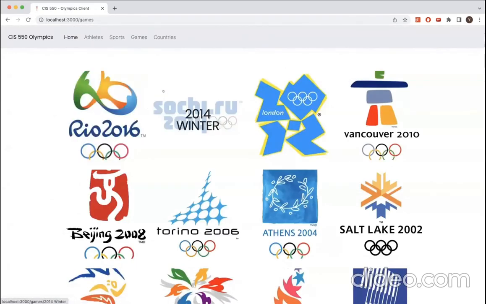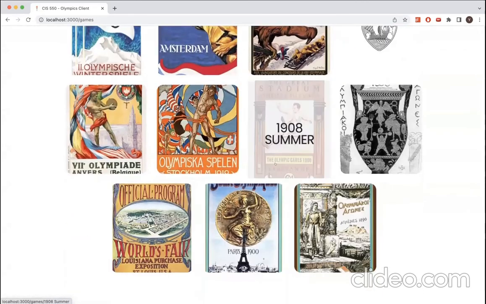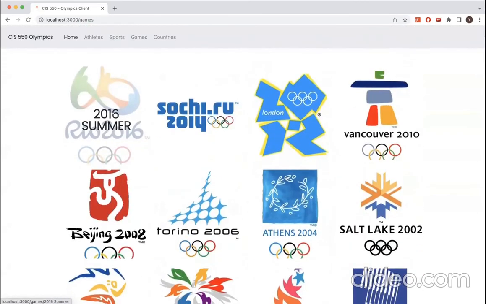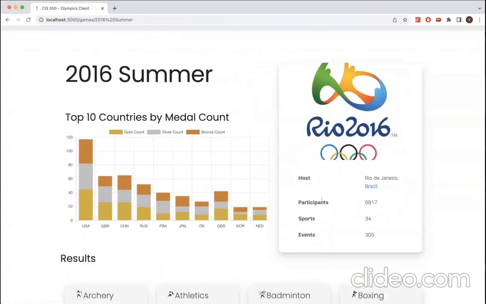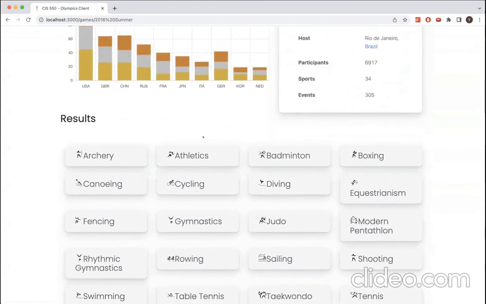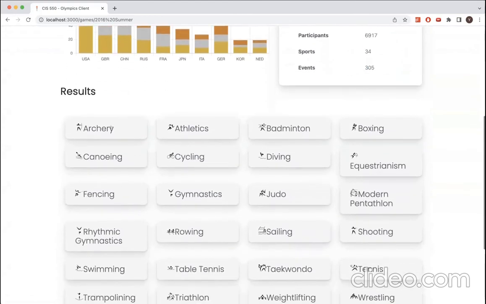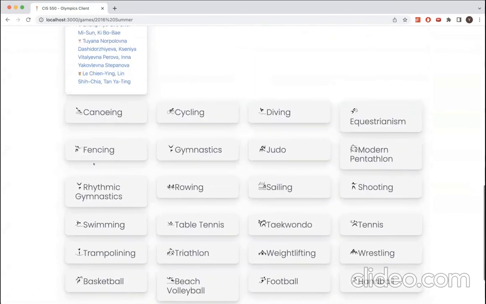The games page has all the games from 2016 summer to 1896 summer. If you click on one of these, you can see all the information about this one specific game. The host country was Brazil, and you can see the participants, sports, and events. You can also see the top 10 countries by medal count, split by gold, silver, and bronze, and the results of each sport in each game. So all the events, the gold medalist, silver medalist, and so on.